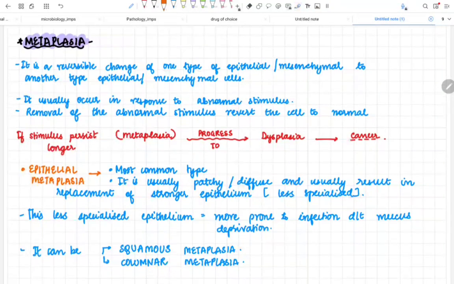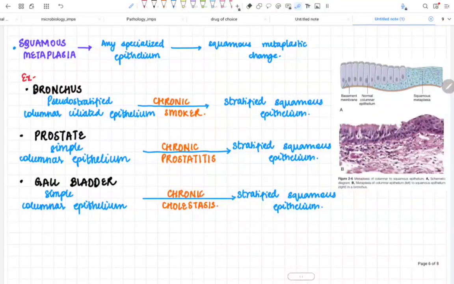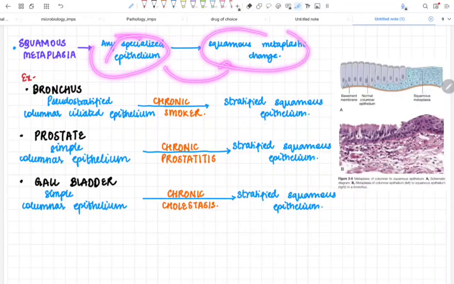So epithelial metaplasia is the most common type, and it is usually a patchy or diffuse type of metaplasia, usually occurring due to the replacement by a stronger epithelium which is less specialized. Okay, so the less specialized epithelium will be more prone to infection due to mucus deprivation. That's why it is a fertile soil for the cancer to grow. Now this epithelial metaplasia can be squamous metaplasia or columnar metaplasia. What is squamous metaplasia? As I said earlier, any specialized epithelium converted into a squamous metaplastic change is called squamous metaplasia.